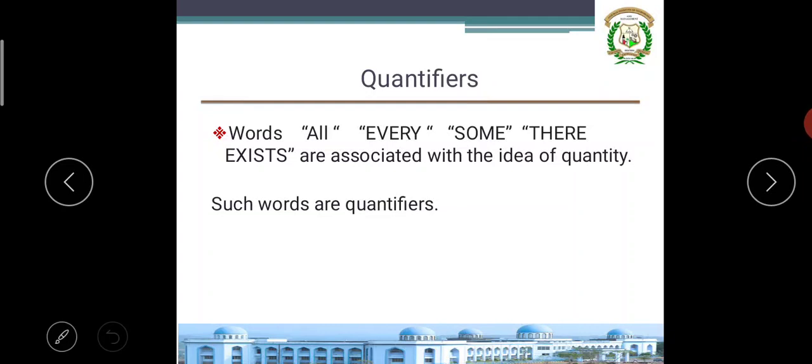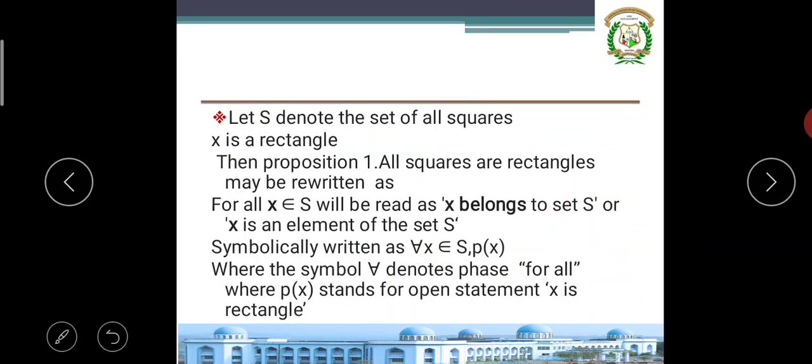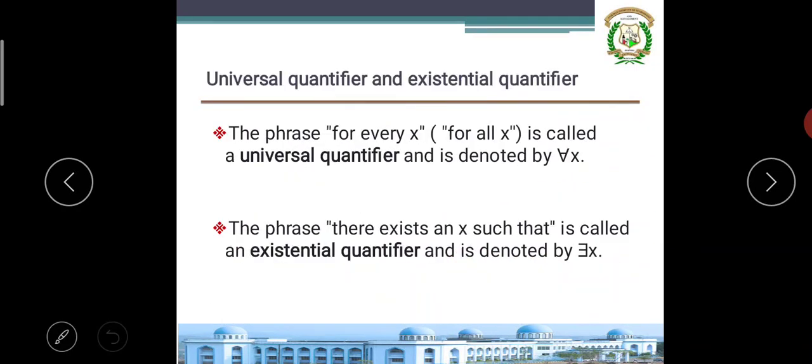What are quantifiers? In a proposition, the words all, every, or some, there exists are words that talk about quantity. When these words come, we apply the rule of quantifiers. For these quantifiers, you have to write a symbol. Remember this. Based on this, we studied some examples in the last class.